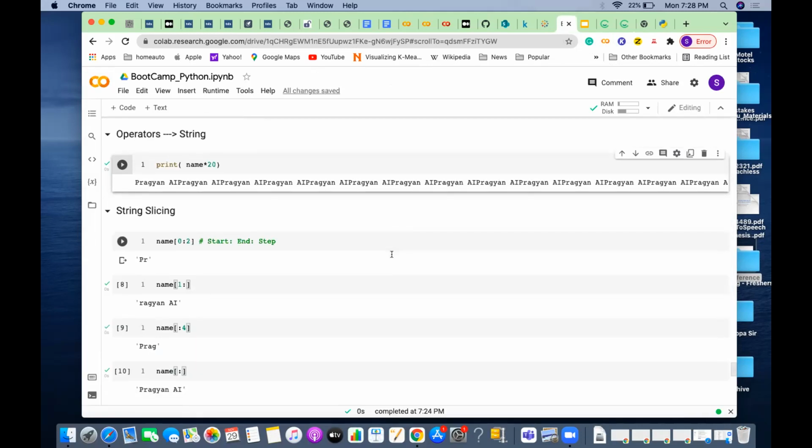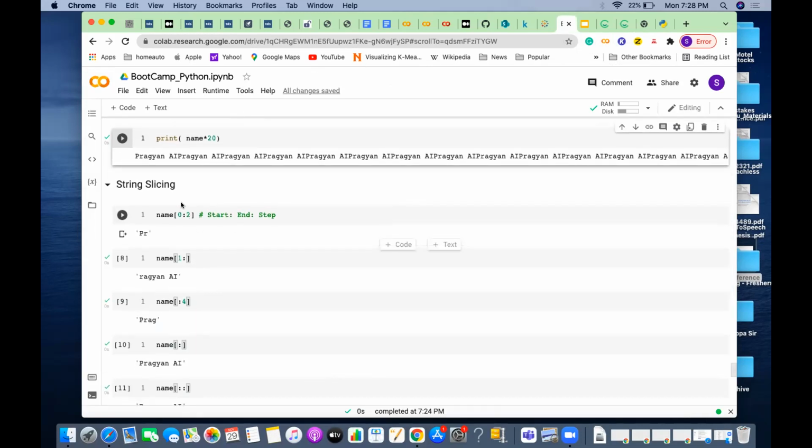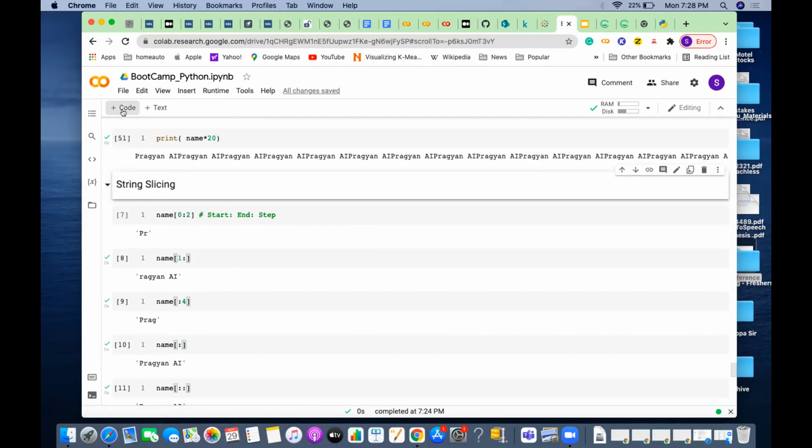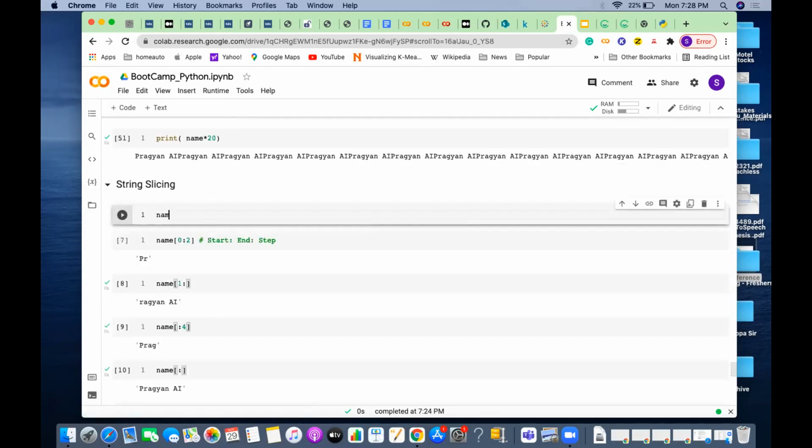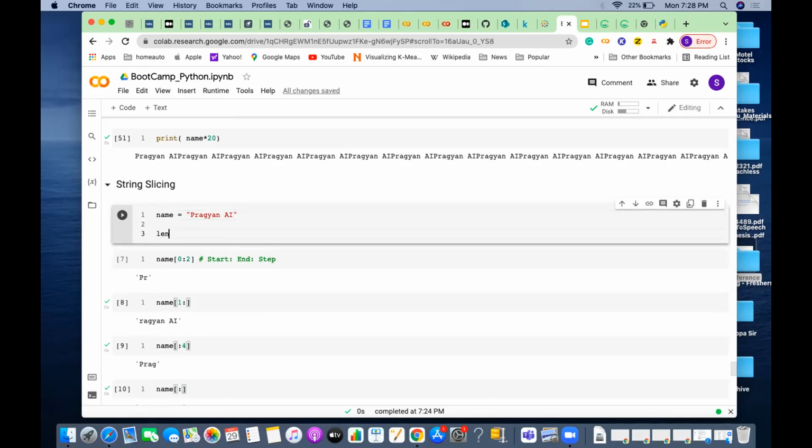So for example, let me give a name here. The name is equal to Pragyan. If you wanted to see the length of the string, you can take the length of the name.